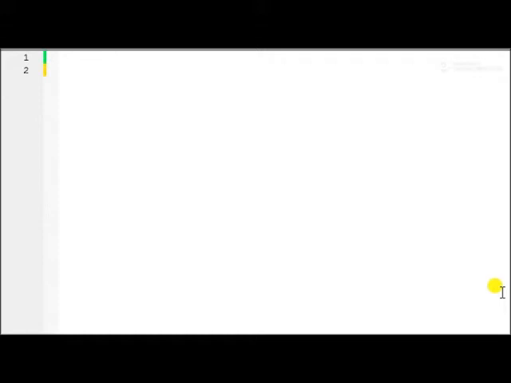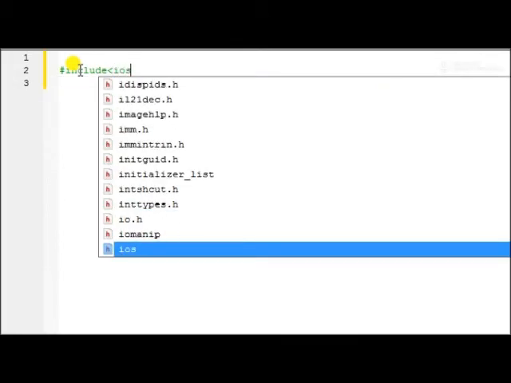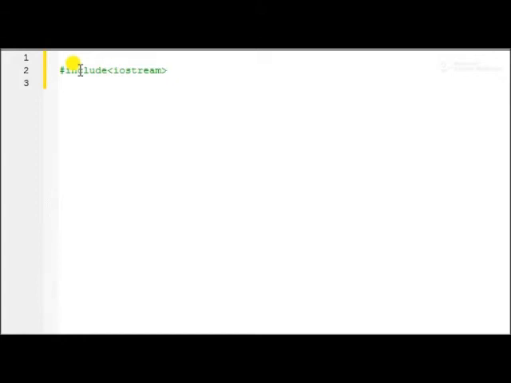So first of all, what we have to do is include a header file. For that I have to write #include <iostream> only. I used Code::Blocks, so here I don't want to use .h, it is predefined. But when you try to do that program in Turbo C or another compiler, you have to write .h also. The second thing is using namespace std. It is also not mandatory in Turbo C; it is used only in Code::Blocks.